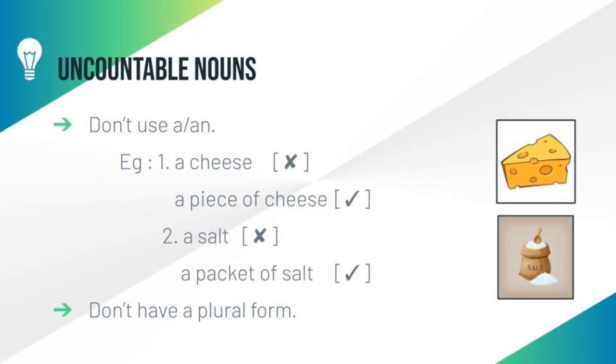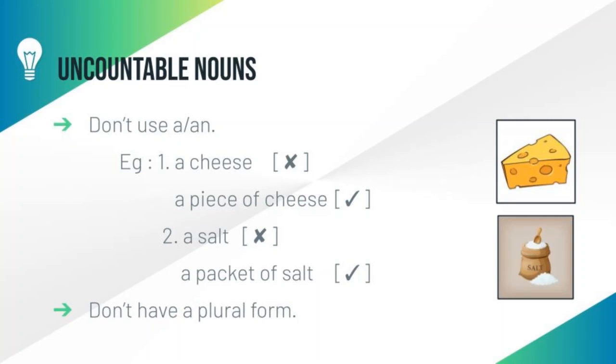Look at the first example, a cheese. Students, we know that cheese is an uncountable noun because we do not say one cheese, two cheese, three cheese. Already I have explained that we do not use any number or any articles with uncountable nouns. Cheese is a food item that needs to be cut and eaten in smaller pieces.